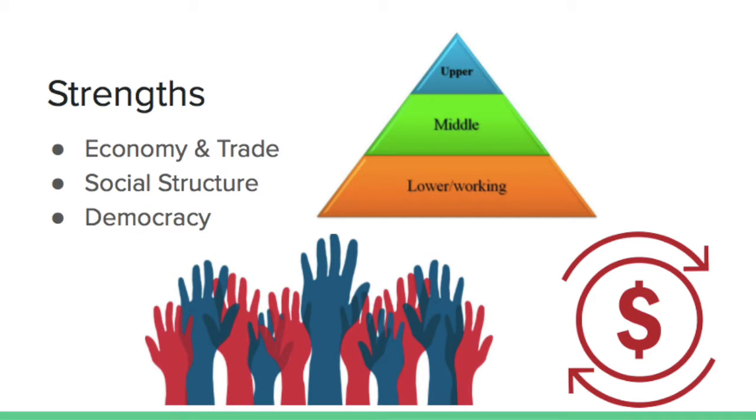The 3 aspects of our empire that are the strongest are the economy and trade, social structure, and democracy. Given that our empire has a democracy, it allows for all voices to be heard, which is vital to the success because there's equal opportunity and the people get a say in what happens to them. Due to the way the empire is oriented and the unification, the economy and trade is easily accomplished because the shared borders allow for easy access for goods to be imported, allowing the empire to thrive in their own resources.